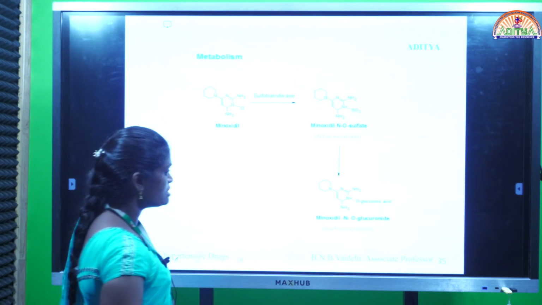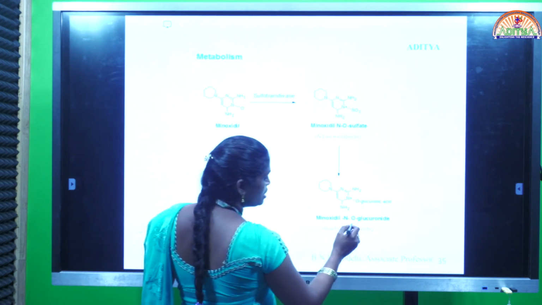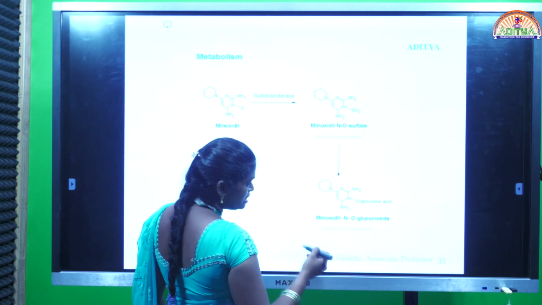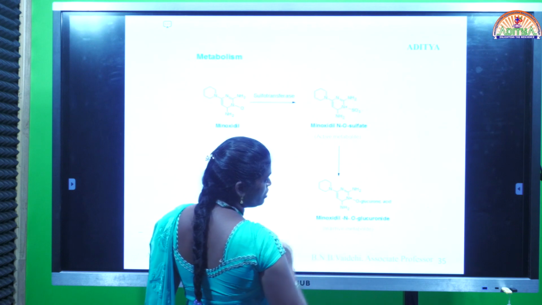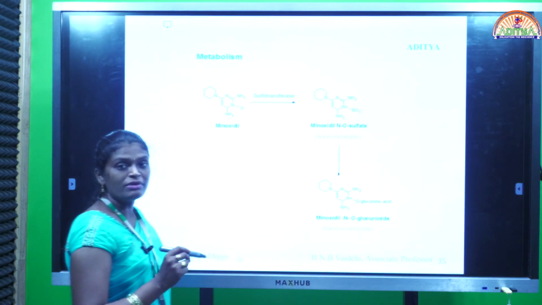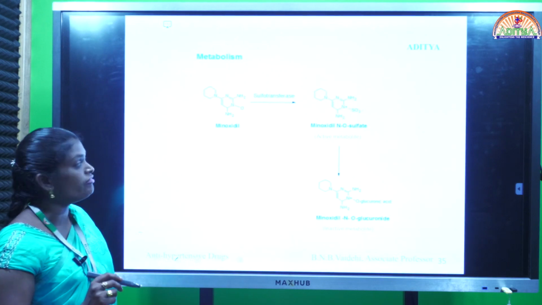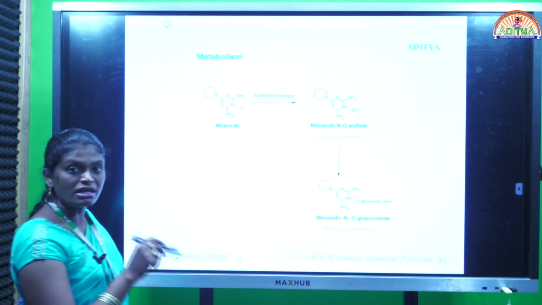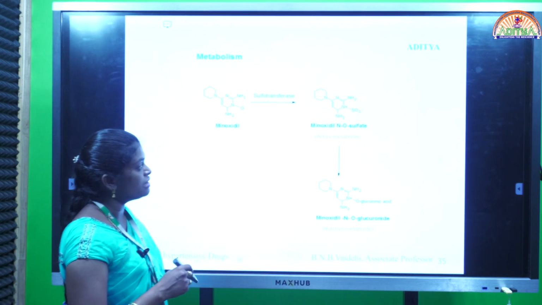Further, it undergoes metabolism by glucuronide conjugation. In glucuronide conjugation, glucuronic acid is attached to the oxygen. Then the resulting structure is called minoxidil NO glucuronide. But this is inactive metabolite. But the active metabolite is minoxidil NO sulfate. NO sulfate means oxygen which is there on the nitrogen undergoes reaction here.